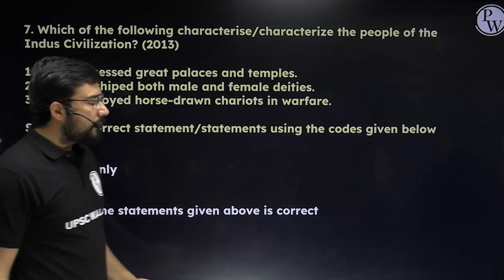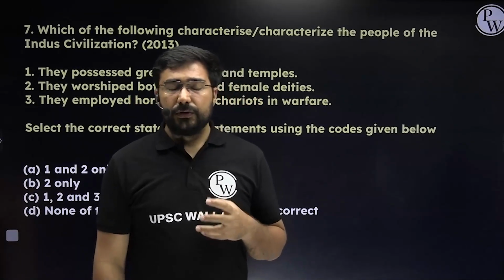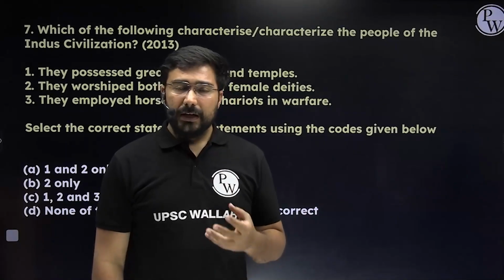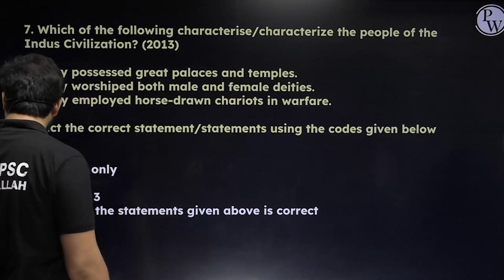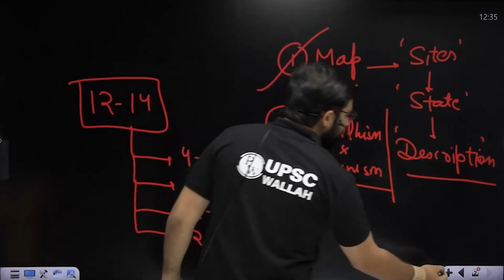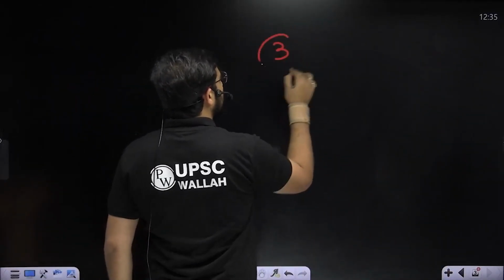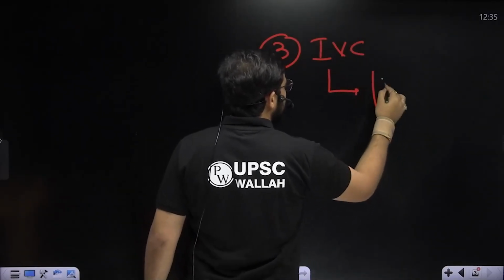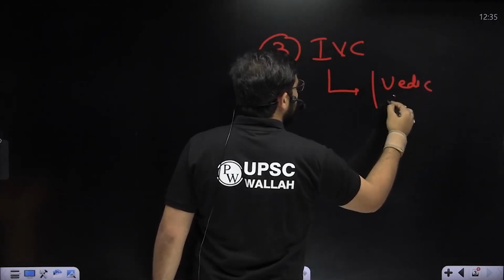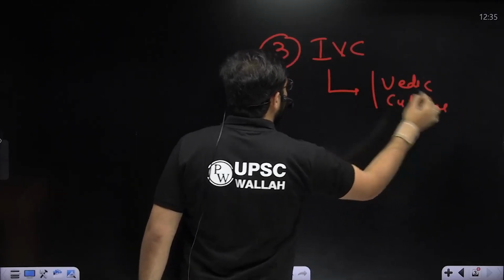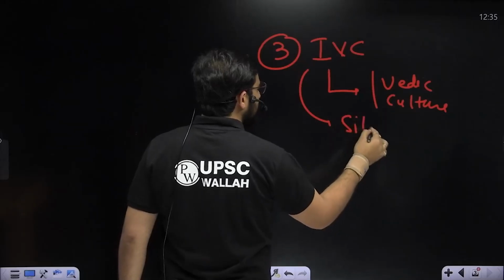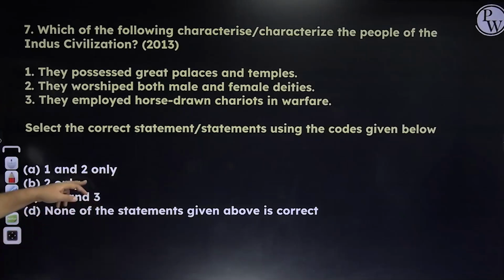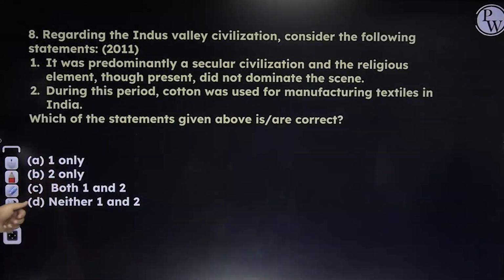Even if you have solved them, try to understand the pattern which UPSC has followed over these years and how this pattern can again help you in getting the maximum marks. Okay, the third thing which we can learn: for the Indus Valley civilization, there will be a few questions here and there. Please compare them with the Vedic culture and remember the prominent sites on the map. Important sites of the Indus Valley civilization are important. Please remember them at least. A few of them we will be solving in the class itself along with this, so that will give you some information.